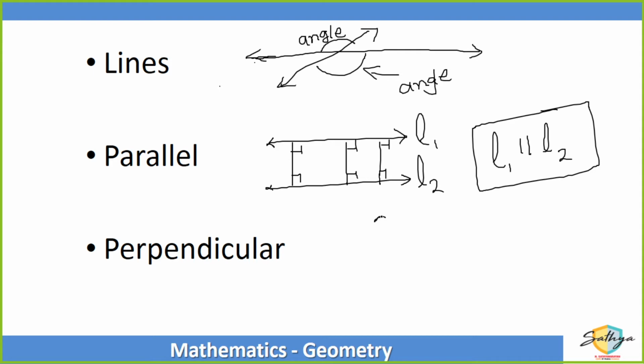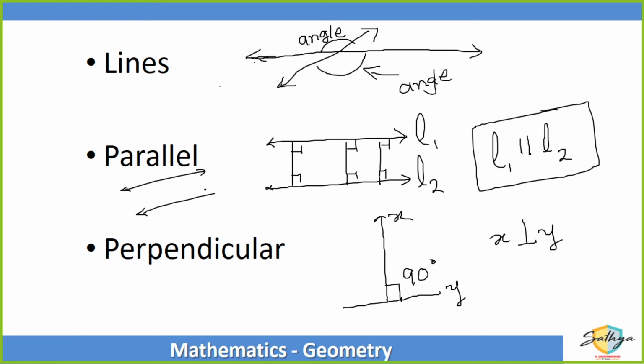And when the angle between two lines is equal to 90 degrees, let us say this is X and this is Y, then we say X is perpendicular to Y, right? So when two lines are such that the perpendicular distance between them is always the same, they are known as parallel lines, basically two lines which never meet. And when we say two lines are perpendicular, what we mean to say is that the angle between the two lines is equal to 90 degrees.